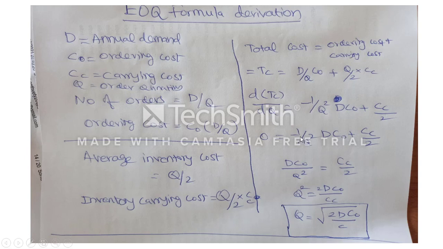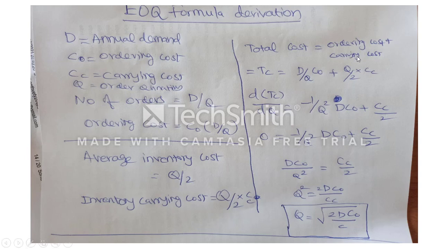Now here you have a minus, so the negative part you bring to this side. Therefore D C0 divided by Q square equals CC by 2. This CC by 2 goes to this side. So now Q square equals 2D C0 divided by CC. So Q is the square root of 2D C0 by CC. That is CC, the suffix C I missed. So please understand, 2D C0 by CC. D is the annual demand, C0 is the ordering cost, CC is the carrying cost. We need to remember this equation. If in the examination they ask for the EOQ quantity, you can write it.